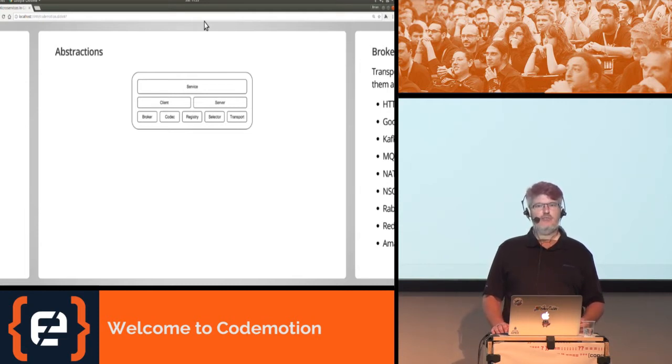There's a registry that you use to find other services that you want to call. And a selector, which, if you're familiar with Kubernetes, is very much similar to the concept of the Kubernetes selector, in which it allows you to choose which servers that you're going to talk to by choosing a set of labels. And then the last abstraction is the transport layer. You can choose any transport layer that Micro supports, from crazy transports like UTP, which is built on top of the BitTorrent protocol, all the way down to regular HTTP or straight TCP.